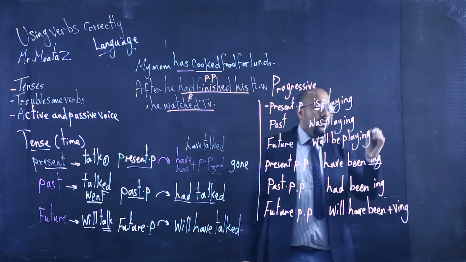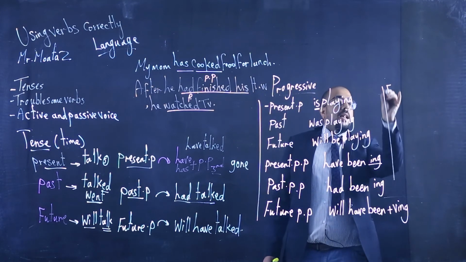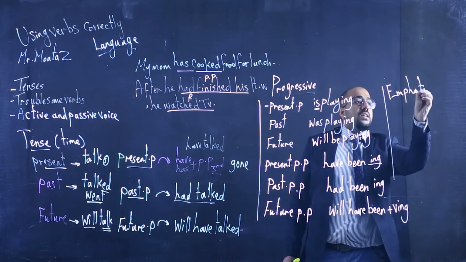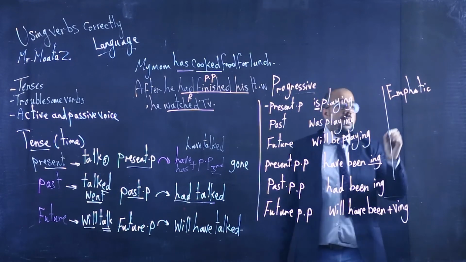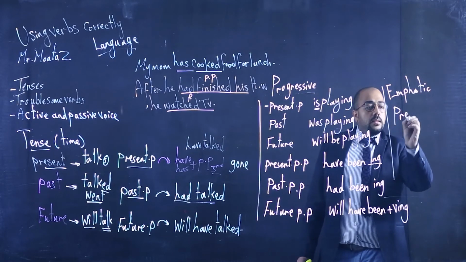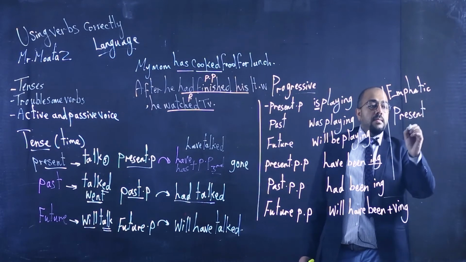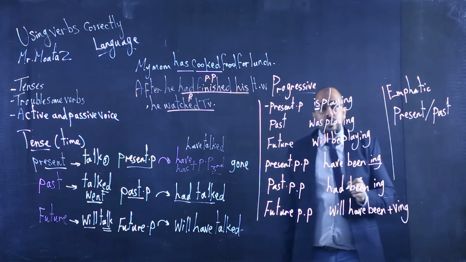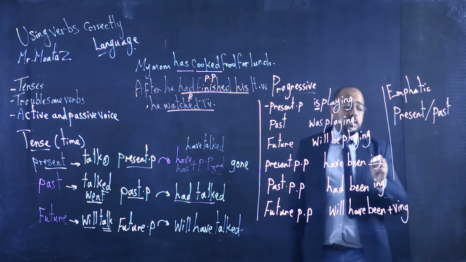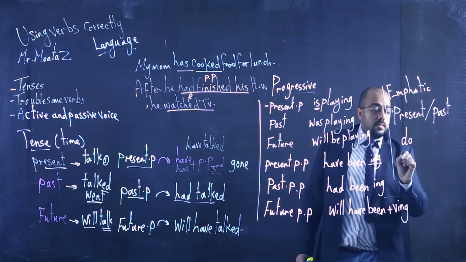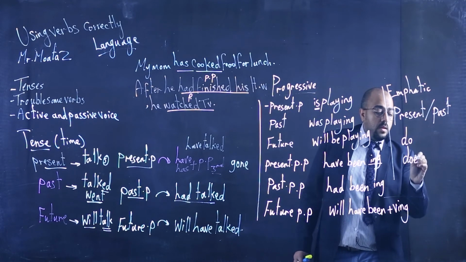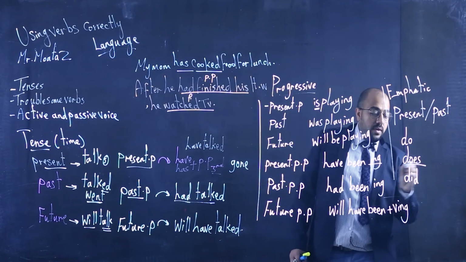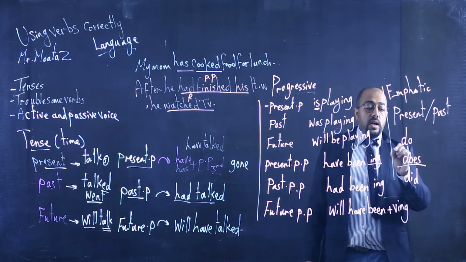Finally, we have what we call the emphatic form. The emphatic form of a verb happens only in the present and the past. It doesn't happen in the future. And it only consists of do, does, or did according to the verb. So if it's present, it will be do or does.